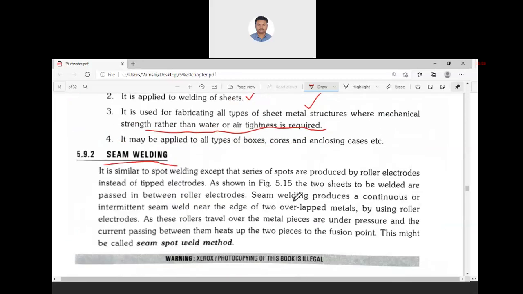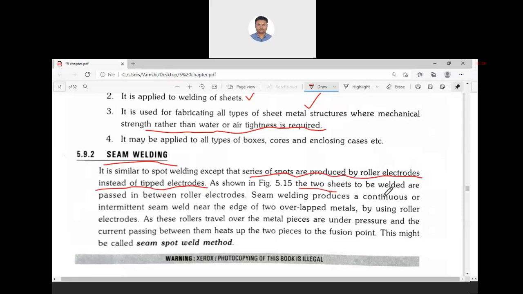In the case of seam welding, instead of an electrode, a series of spots is needed that is produced by rollers. The electrode is a roller with a sharp edge, so it will be used to do continuous welding.